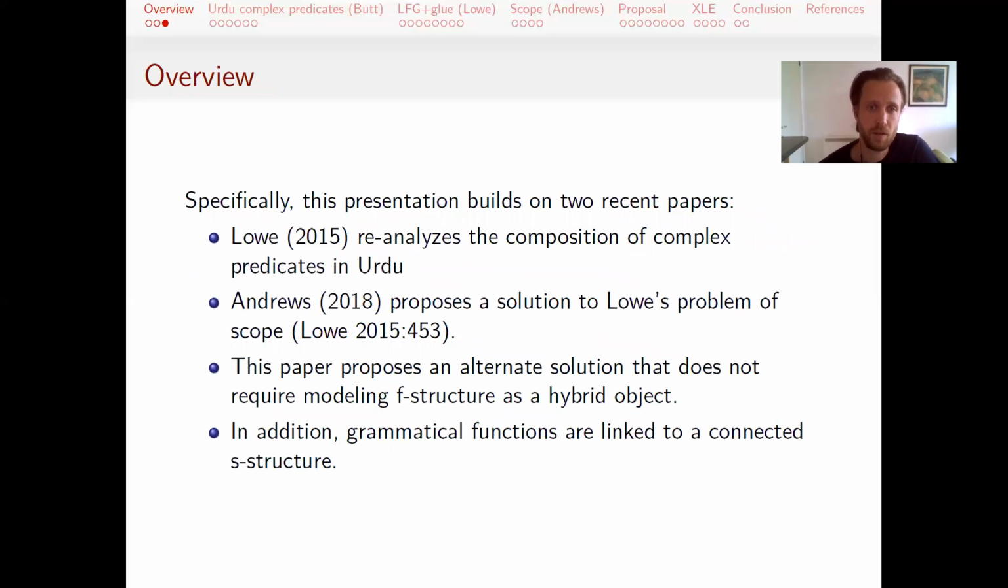So specifically, my proposal will build on Lowe's reanalysis of the composition of complex predicates in Urdu, and also interact with a proposal by Andrews in 2018, trying to solve a problem that came up in Lowe's analysis. So this paper proposes an alternate solution to Andrews' solution, one which doesn't require modeling F structure as a hybrid object as Andrews proposed. But in addition, it goes beyond Lowe and Andrews by showing how we could build a connected S structure to model argument structure and potentially other aspects of lexical semantics for complex predicates.